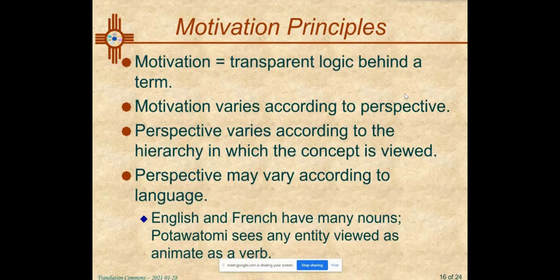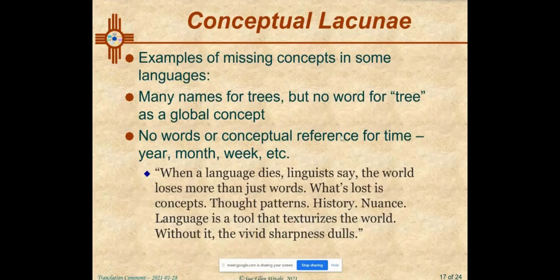We could look at the river as a home for fish, as a place to get in a boat and ride down the river, as a boundary between one geographical area and another. The perspective may vary in terms of language. Our perspective on the coyote varies if we're always keeping in mind the notion of the coyote as a spirit animal. So the concerns are great. And I'm inclined to think that the terminological entry gives us a better chance of documenting all these concerns. I'll show you some examples.